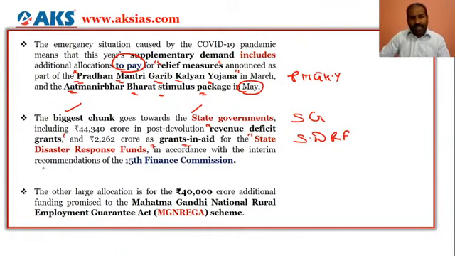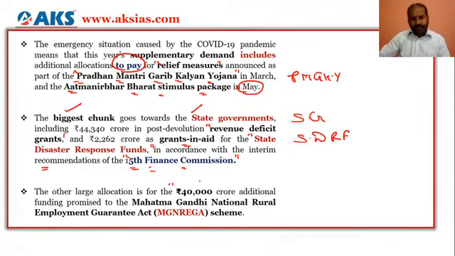And this is as per the recommendation made by the 15th Finance Commission, that the state governments have the amount in regards to the grants in aid so that the relief measures can be taken up.